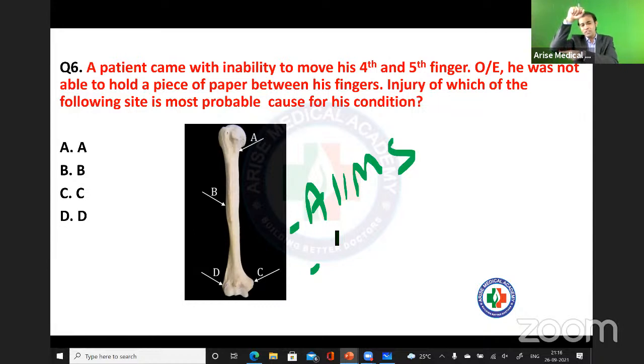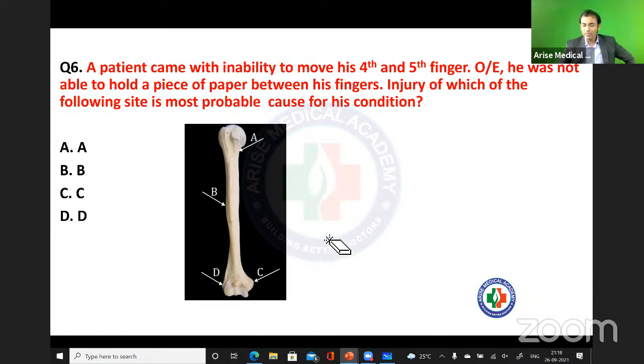So what do you suspect here? Overall, what is the diagnosis? First of all, he is not able to move his fourth and fifth finger. So I can suspect that the nerve which supplies these two fingers is being damaged here.